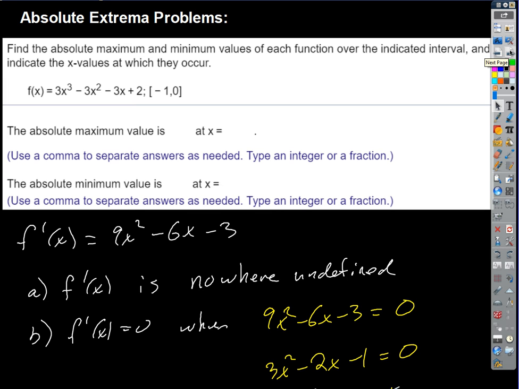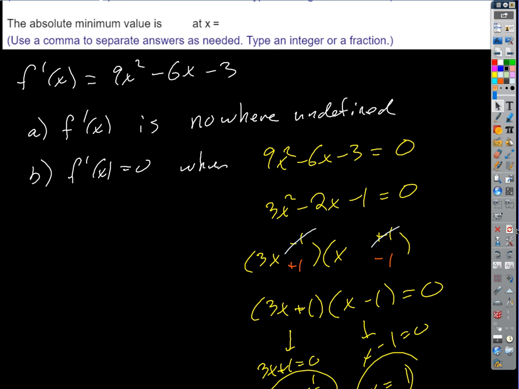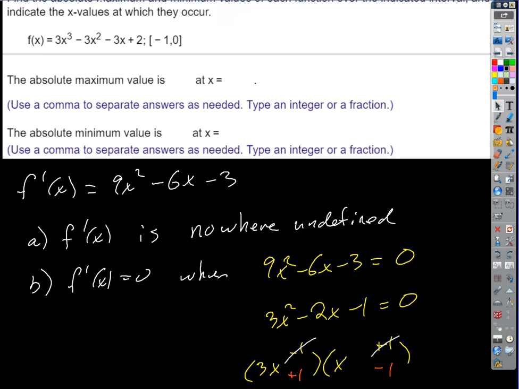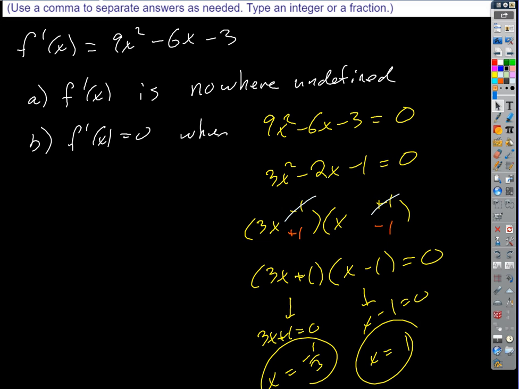So I gave you a function. Here's f of x. Here's the closed interval on which we're analyzing this function, and we want to find all the absolute minima and maxima, right? So in order to do that, first thing is we've got to find the critical numbers, which means we have to take a derivative. So first step was to find the derivative, which we did. That's an easy one, right? If we differentiate a polynomial, we just differentiate term by term, and we got 9x squared minus 6x minus 3. Based on that derivative, we're going to find all of the critical numbers, both kinds. Where is the derivative undefined, and where does it equal 0?